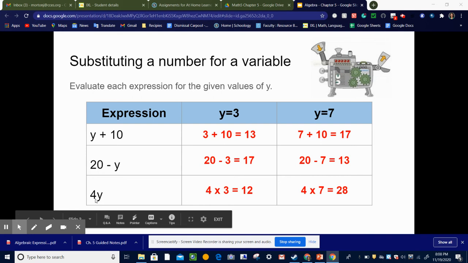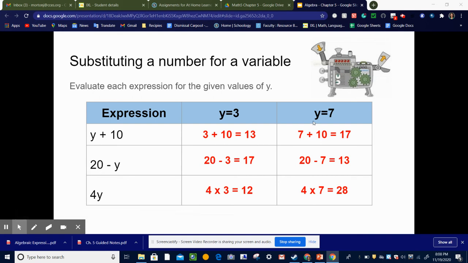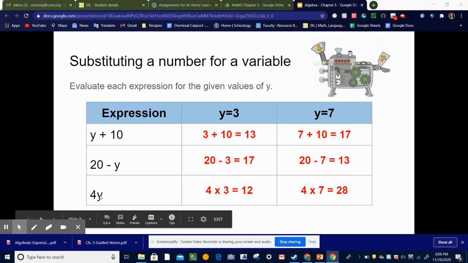Now, be really careful. It's easy to want to say, okay, this is 4y. So if I change the y and put a 3, that'll give me 43. Or if I change the y to a 7, that gives me 47. But just remember that this means 4 times y. So it's not 43 or 47, it means 4 times 3, or in this case, 4 times 7.